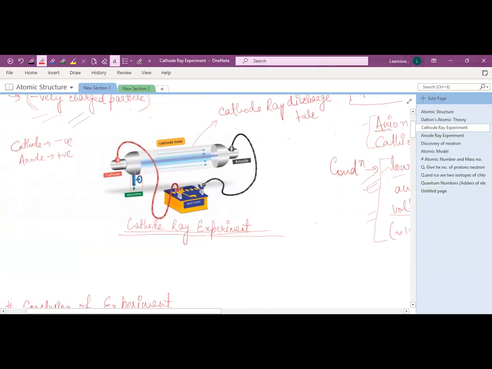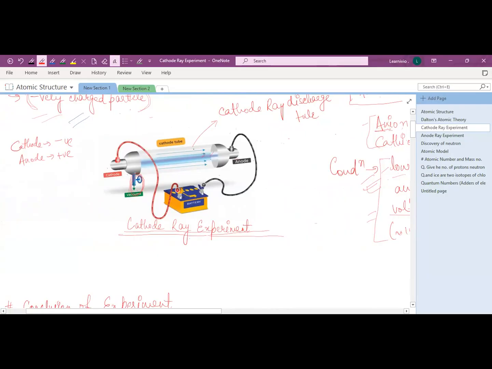Here you can see that there is a vacuum pump. From here he partially evacuates this gas chamber, this cathode ray discharge tube, because there are some gas particles inside the discharge tube. So he partially evacuates this discharge tube using this vacuum pump. And again, I'm just explaining it.